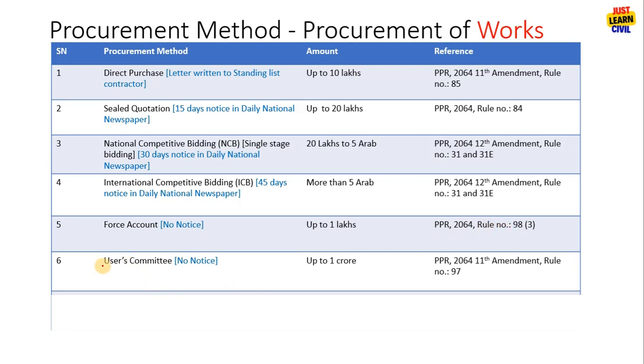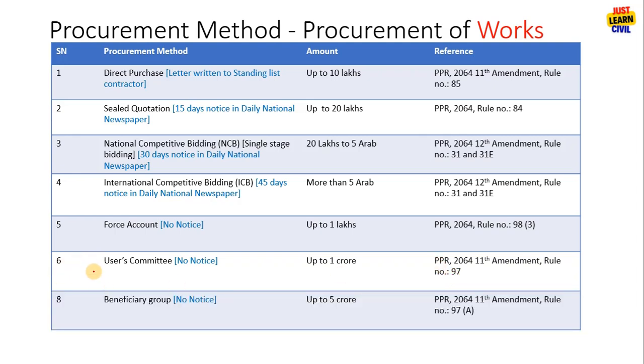Then the public entity can carry out the works under the users committee. No notice is issued in force account or in the users committee. It can do work up to 1 crore. It is mentioned in 11th amendment PPR 2064 rule number 97.